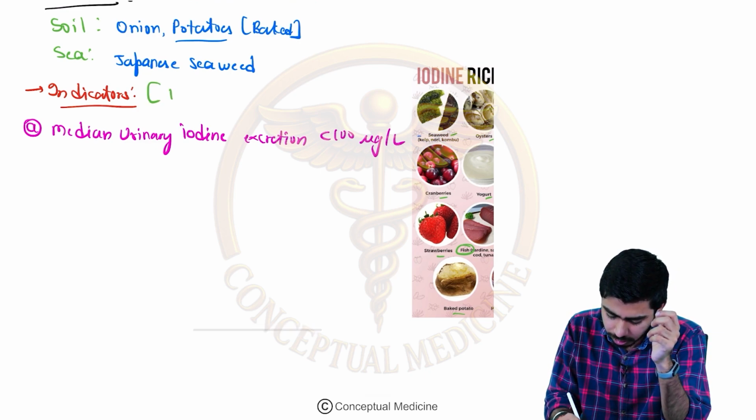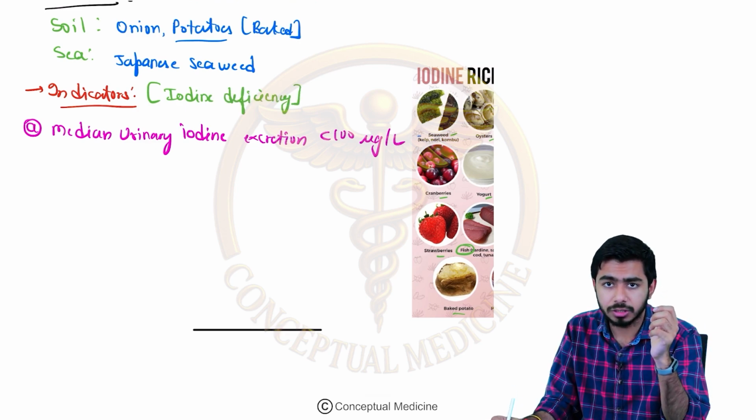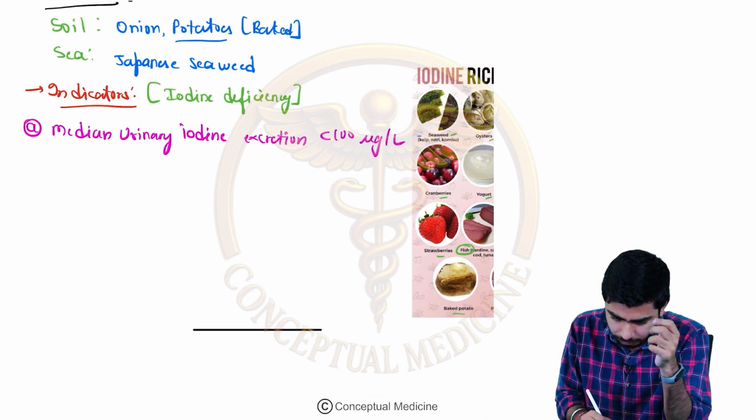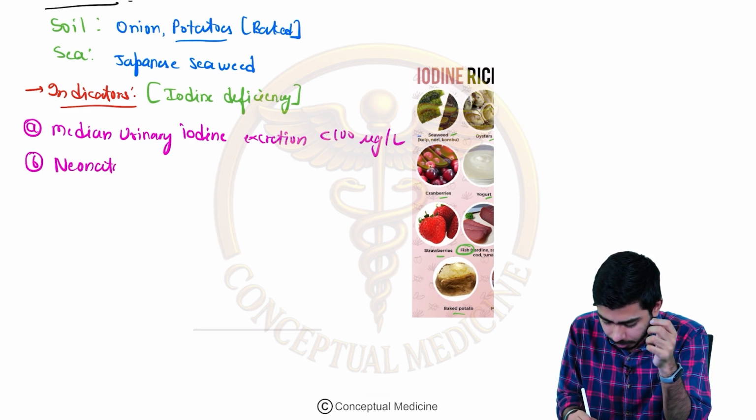So these indicators are for the iodine deficiency only, right? So these are very important, guys. Please do not underestimate these indicators. They have already been tested in the MCQs. Now the next indicator which we shall talk about is neonatal hypothyroidism, right?